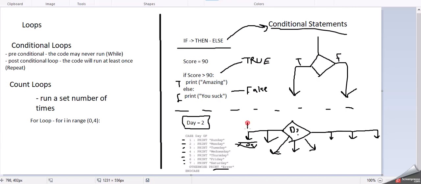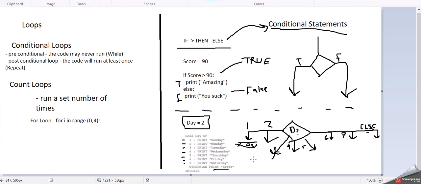So this will be if we type in 1, if we type in 2, if we type in 3, 4, 5, 6, 7, and then anything else, it'll be like anything else here. Output error.